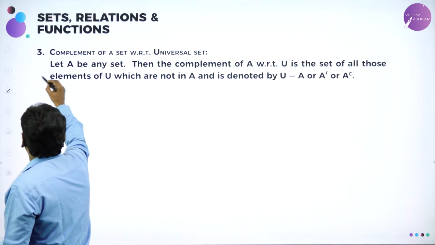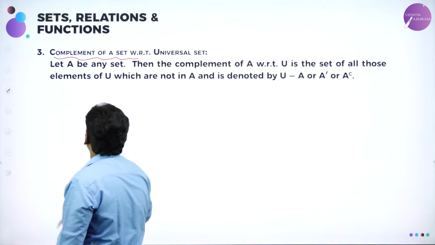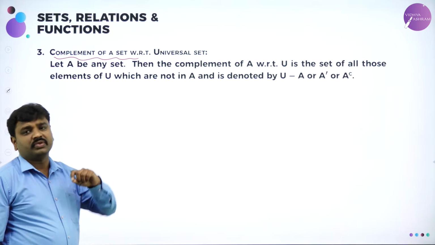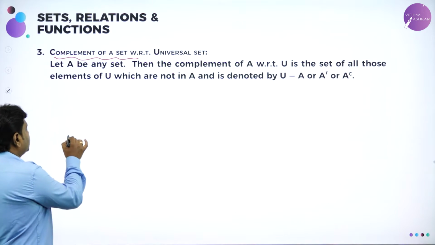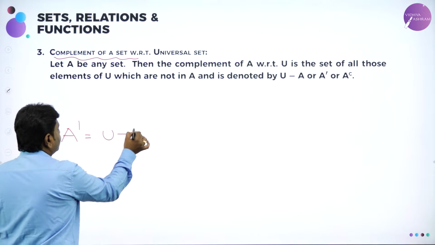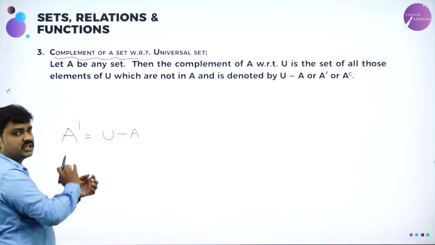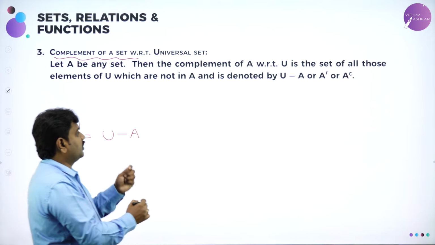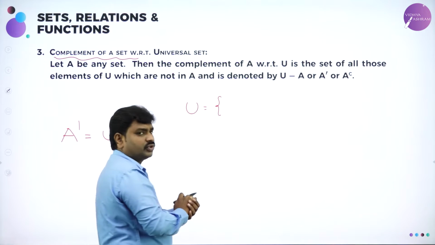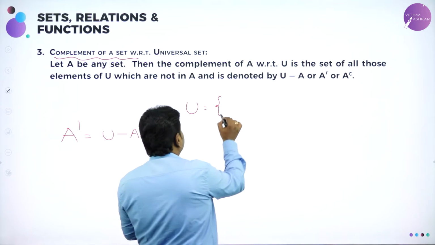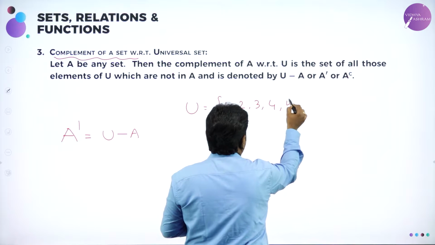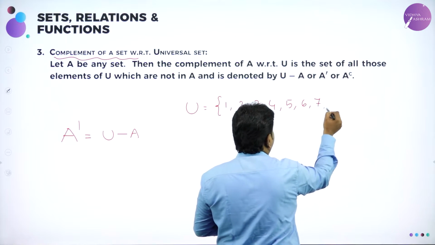Next we have complement of a set. So complement of a set is found with respect to universal set. A dash, very interesting, A dash means U minus A. From universal set, remove the elements of A. For example, I have universal set called 1, 2, 3, 4, 5, 6, 7, 8, 9, 10.